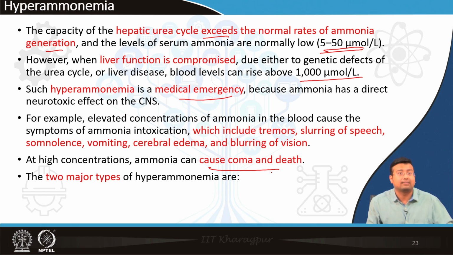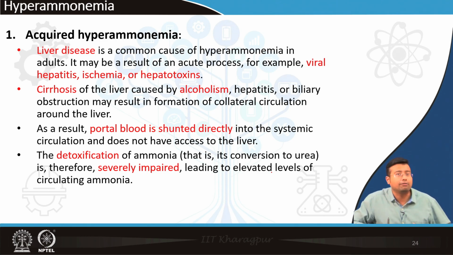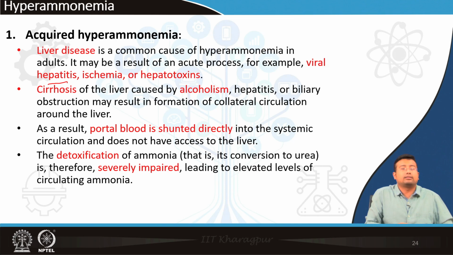and ultimately if it is not treated, it can lead to coma and death. So generally two major types of hyperammonemia, that is a condition where there is high ammonia, have been identified. Number one is acquired hyperammonemia, that is, normally I am walking, talking fine, suddenly I develop hyperammonemia. It can happen. It means one day due to some reason I have got a liver problem in the form of hepatitis virus, in the form of ischemia, a loss of blood supply to the liver, or some toxin, some drug, poison that is affecting my liver.